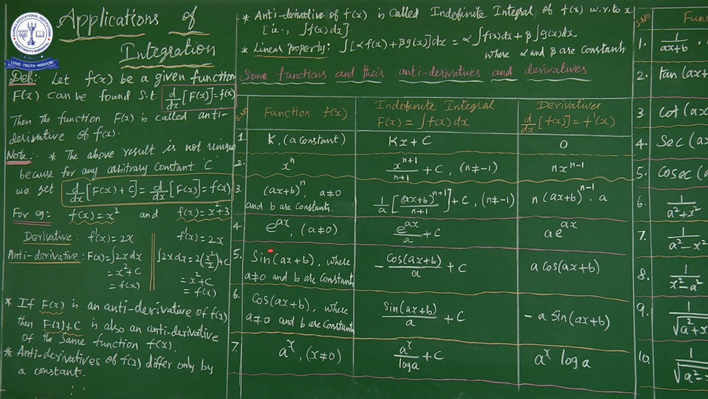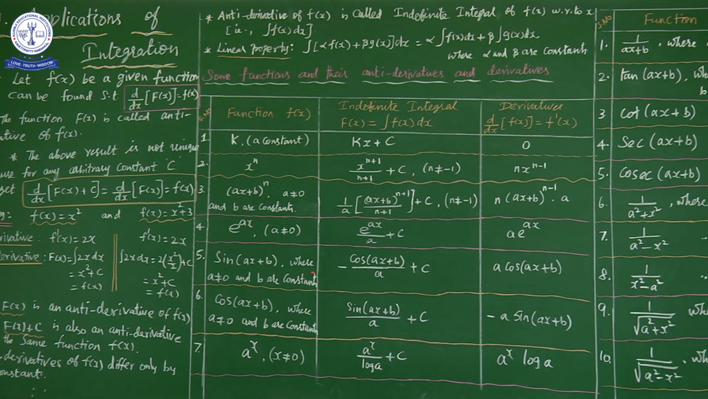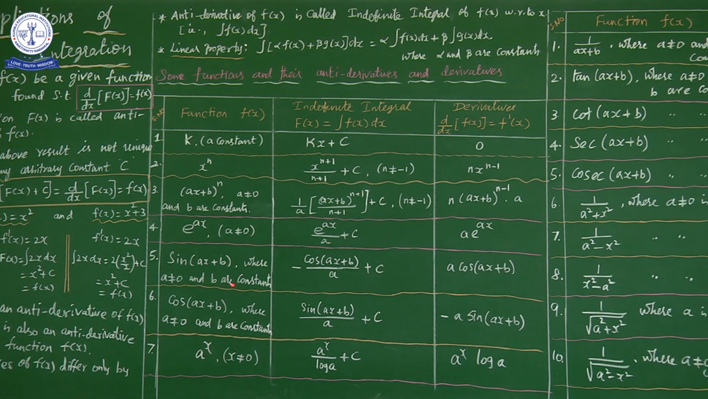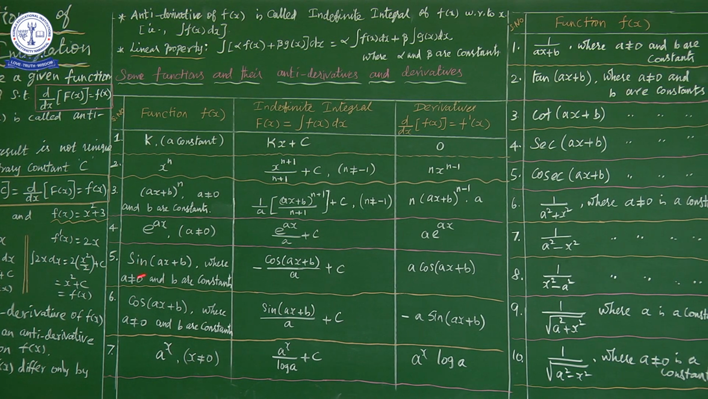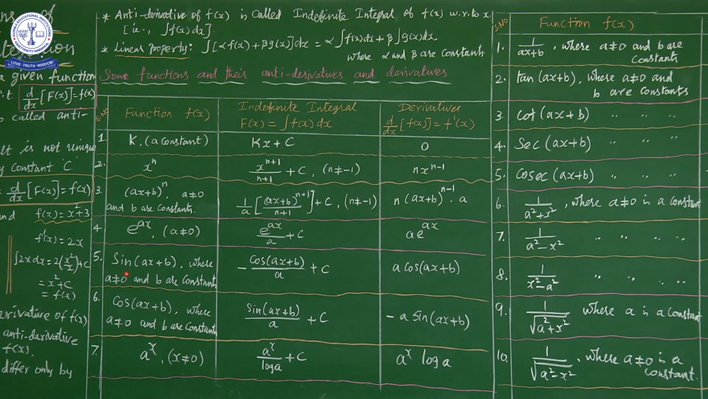Next, trigonometric function: sin of ax plus b, where a not equal to 0 and b are constants. So a is also a constant, b is also a constant, but a must be a non-zero constant, so we have written a not equal to 0. What is the integration of sin of ax plus b?